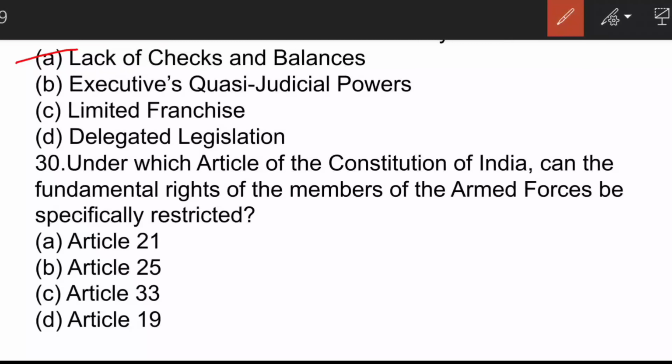Under which article of the Constitution of India can the fundamental rights of members of armed forces be specifically restricted? Here the correct answer is option C, Article 33. The Constitution empowers the Parliament and not the state legislature. That means it is only under the ambit of Parliament to restrict, abrogate the fundamental rights of members of armed forces, paramilitary forces, etc.